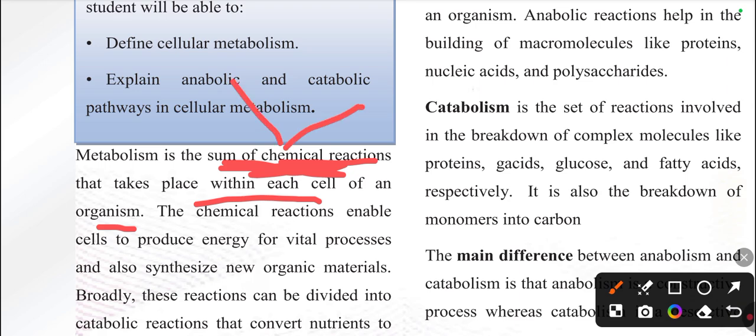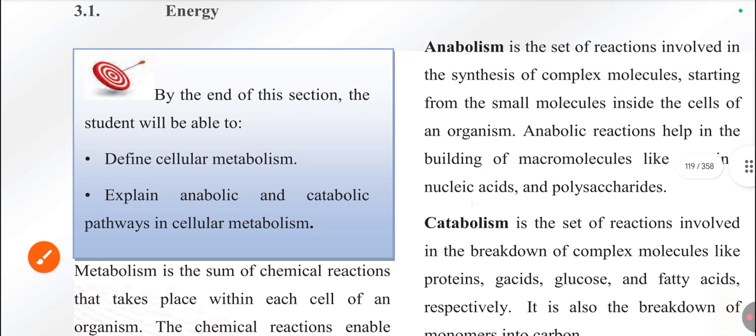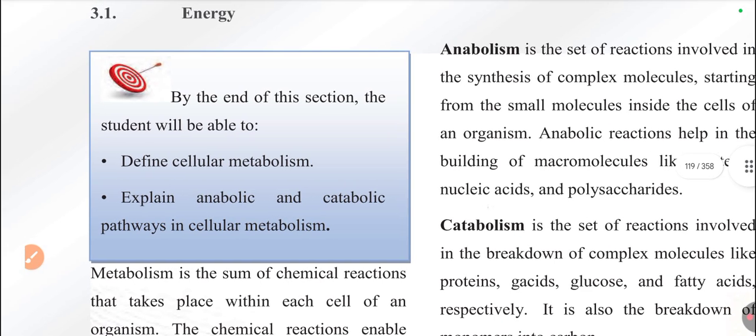I think this activity is good. By the end of this section, the student will be able to define cellular metabolism. We defined it already. Cellular metabolism is what? The sum of chemical reactions that take place within each cell of an organism. And explain anabolic and catabolic pathways.